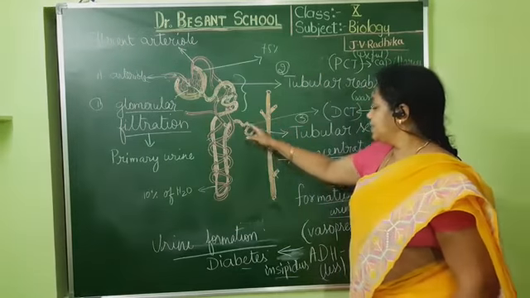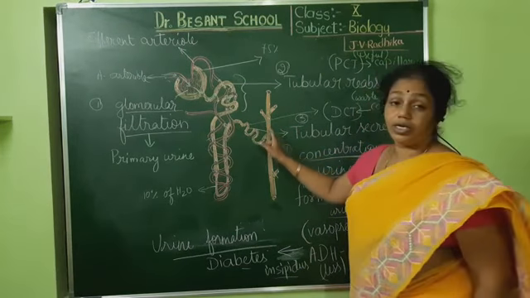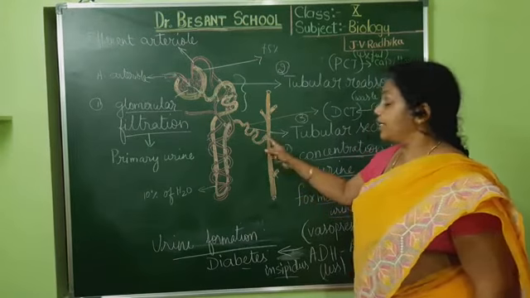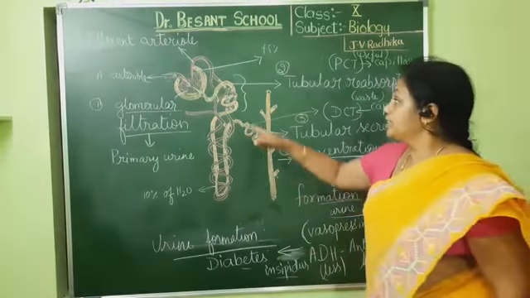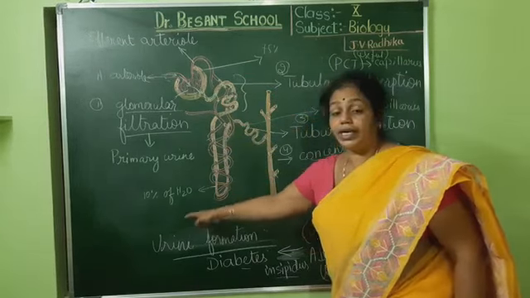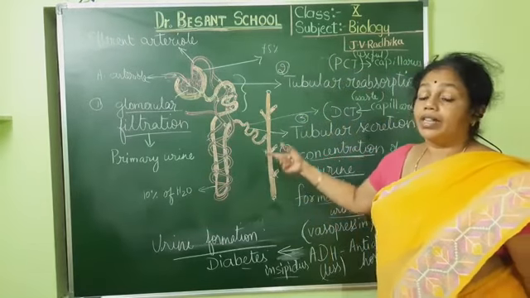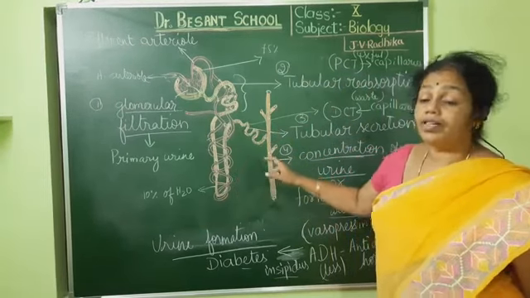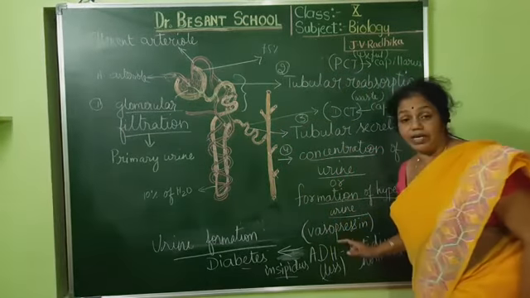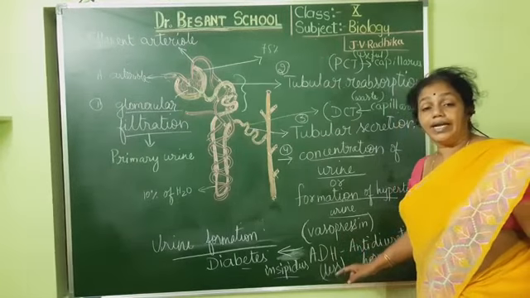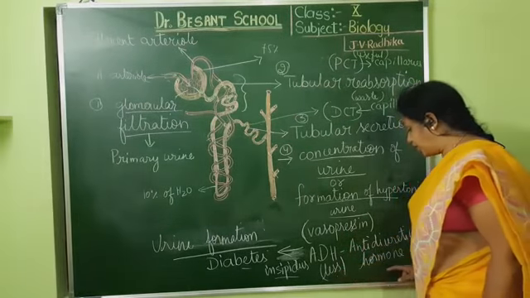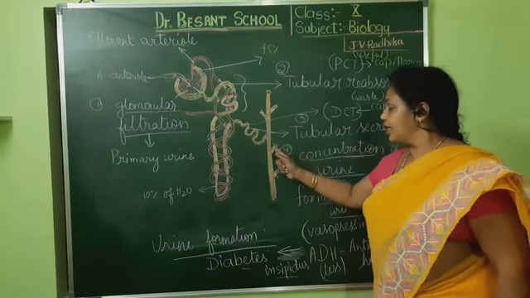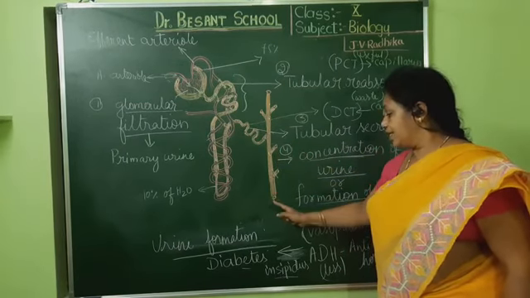Okay, after that, as the urine enters into the collecting duct, just before that, what happens? This urine is further concentrated. Already 75% over there, 10% here, and further whatever is there is concentrated depending upon the requirement of the body, with the help of a hormone called vasopressin. Another name is antidiuretic hormone. Understood?